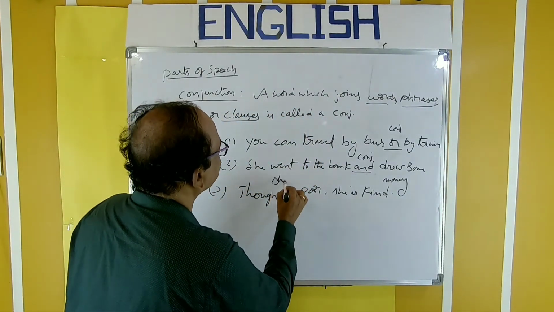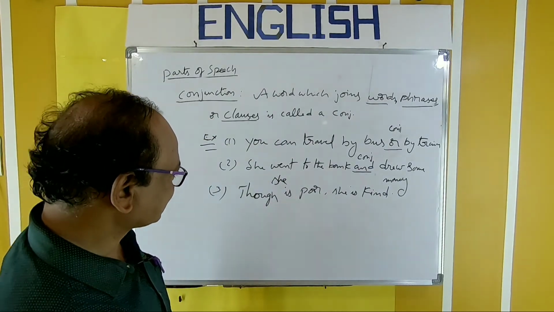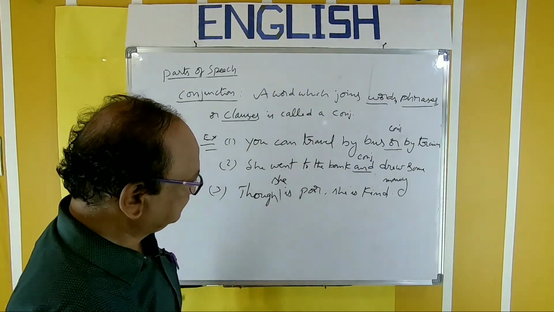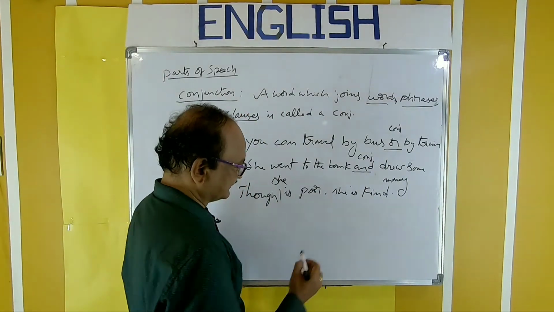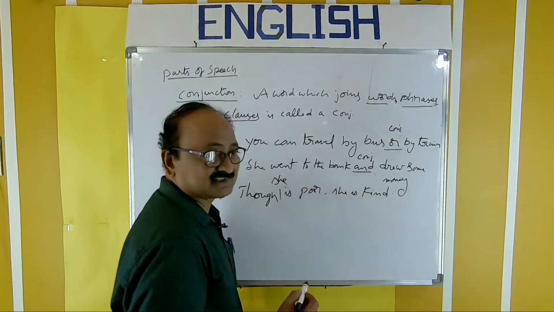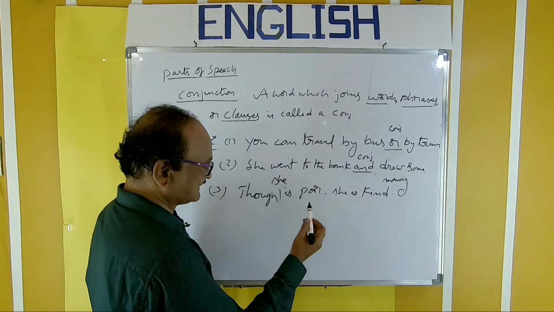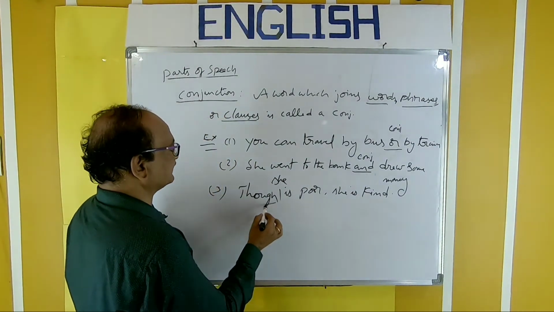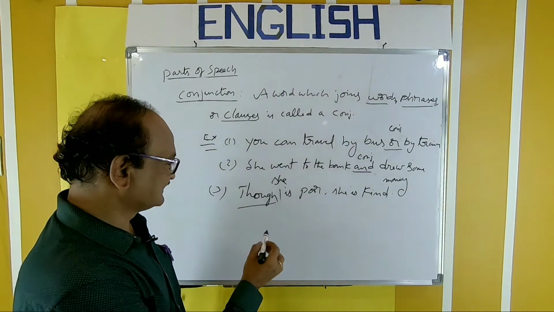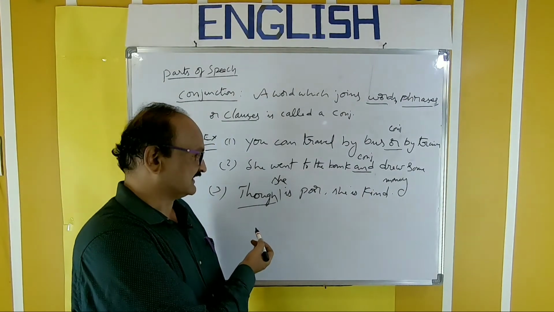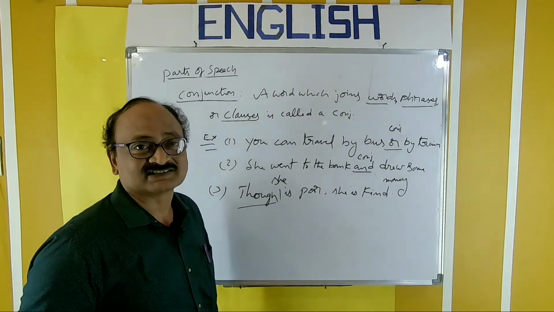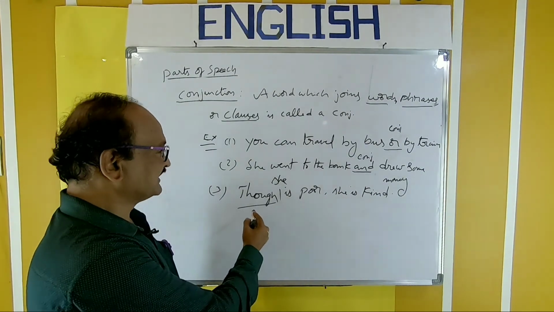Though she is poor, she is kind. "She is poor" is one small sentence. "She is kind" is another small sentence. Both sentences are combined, of course, by using "though". Here the conjunction is kept at the beginning of the sentence, and sometimes we can use it like this. So two small sentences are combined by using "though".